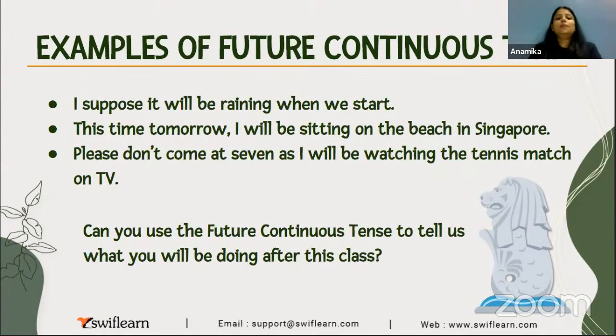Okay. Now, please don't come at 7 as I will be watching the tennis match. So उसने पहले ही बता दिया भाई क्योंकि उसका टेनिस मैच है तो उस टाइम पे मत आना क्योंकि मैं उस समय मैच देख रही होंगी, I will be watching the tennis match. ठीक है? So again what we did, the base form of verb was watch, we added ing to it. Yes, and still we are talking about future.